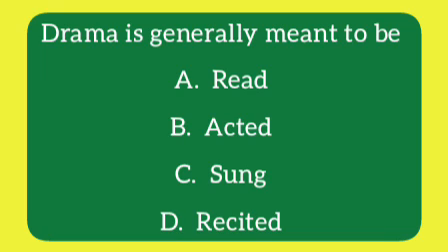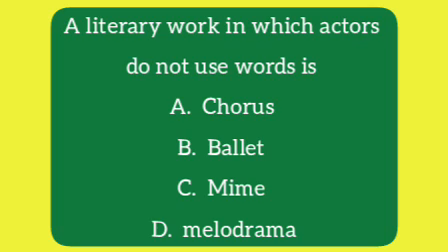Drama is generally meant to be A. Read, B. Acted, C. Sung, D. Recited. The correct answer to this question is B. Acted. A literary work in which actors do not use words is an example of A. Chorus, B. Ballet, C. Mime, D. Melodrama.